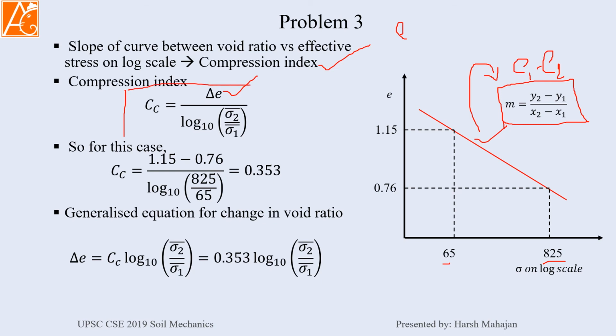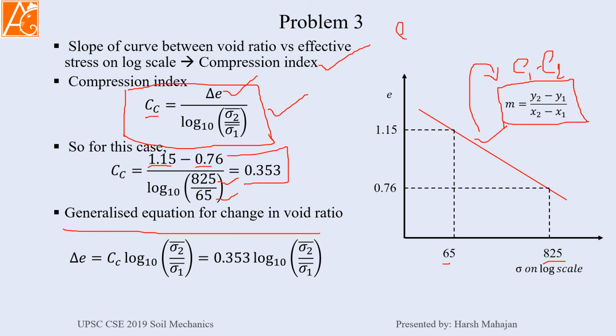There is nothing to mug up. You can just understand why this equation is here. It is just the slope of the straight line of this curve. Okay, we have the values now. We have initial void ratio minus final void ratio divided by log 10 of the stress ratio, and we are getting the compression index as 0.353. Generalized equation: now we have the Cc.